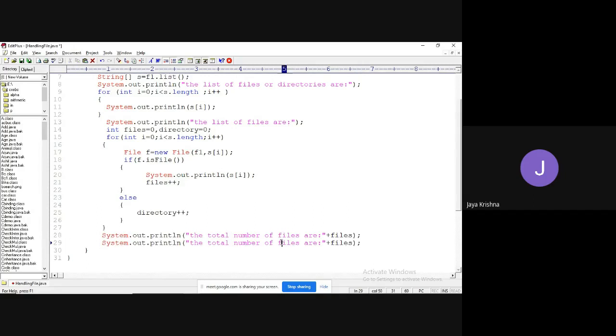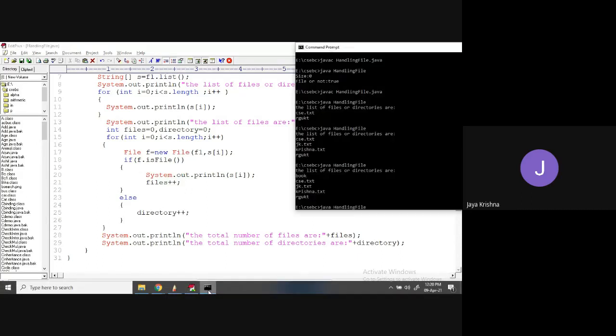Total number of directories are, plus directory. That's it. Simple logic to check all the files and the total number of files.